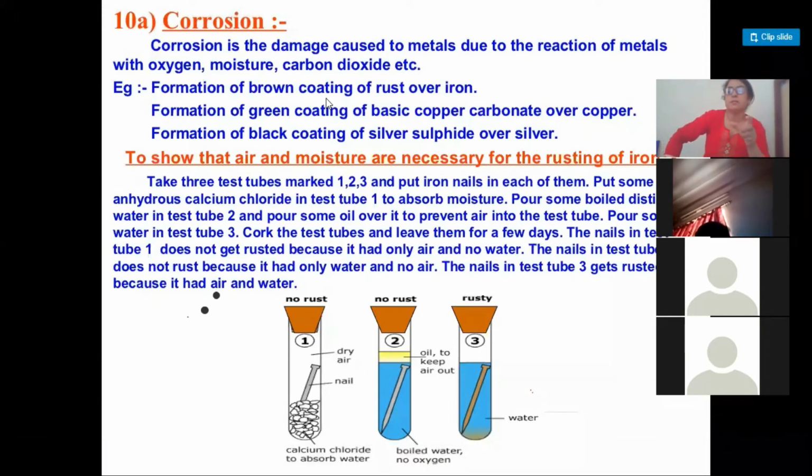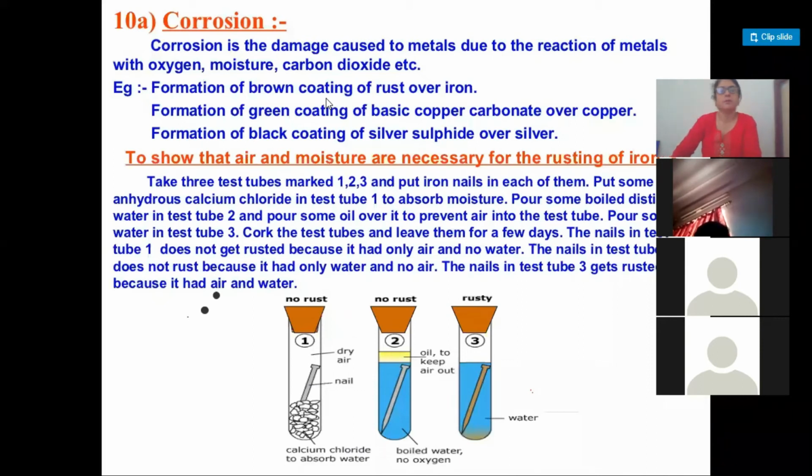The metals react with the oxygen, moisture, carbon dioxide, etc., which is present in the air and get damaged because of the formation of the oxide layer.